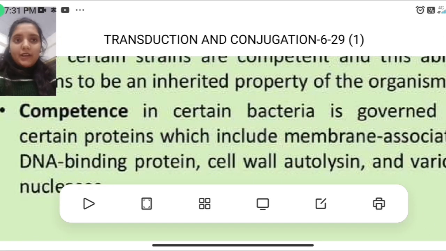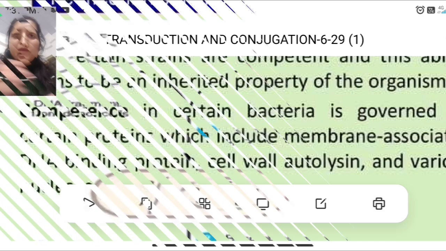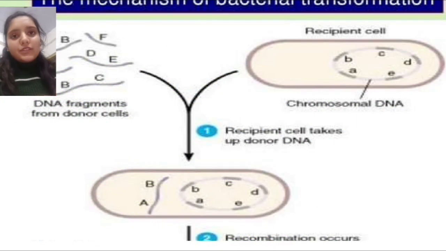Competence in certain bacteria is governed by certain proteins which include membrane associated DNA binding protein, cell wall autolysin, and various nucleases. The mechanism involved in transformation has been described. Transformation takes place in a few cells of mixed population. A few donor cells break apart, resulting in an explosive release and fragmentation of DNA.